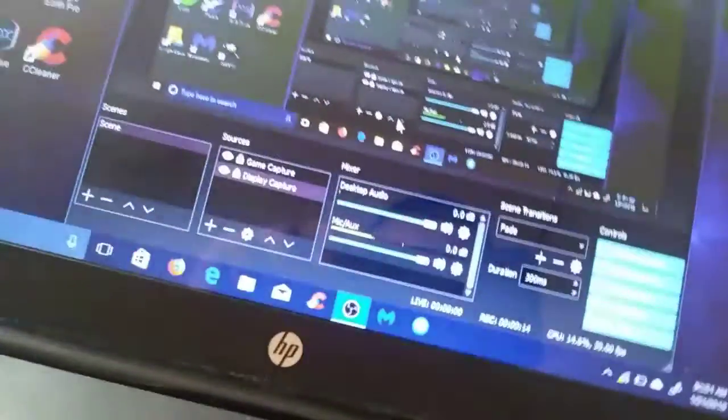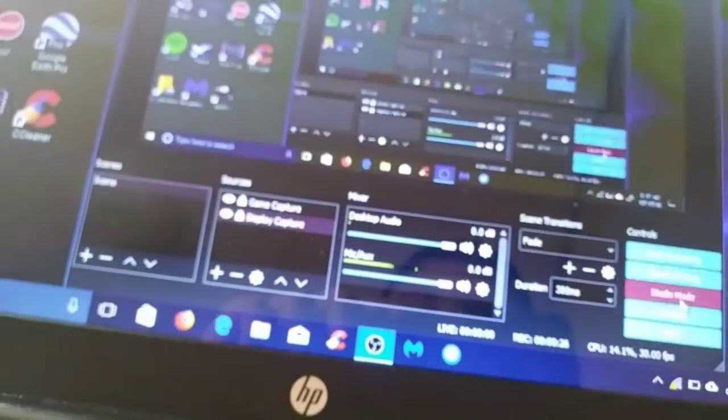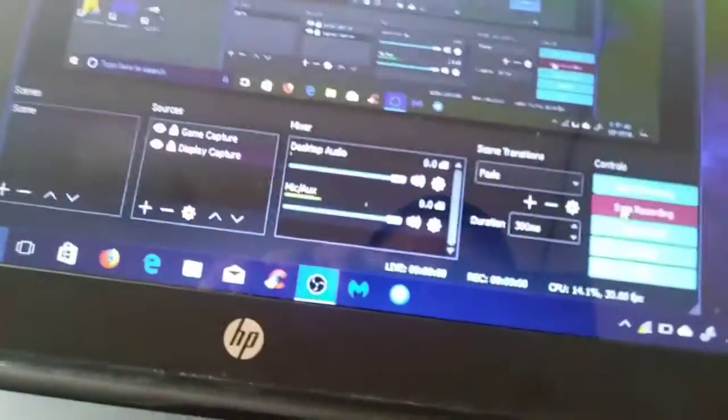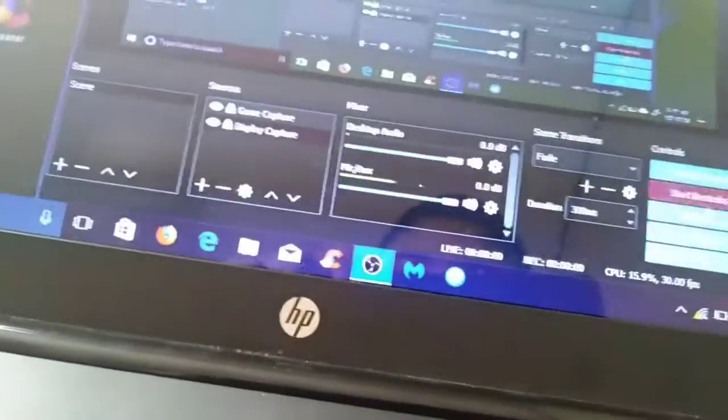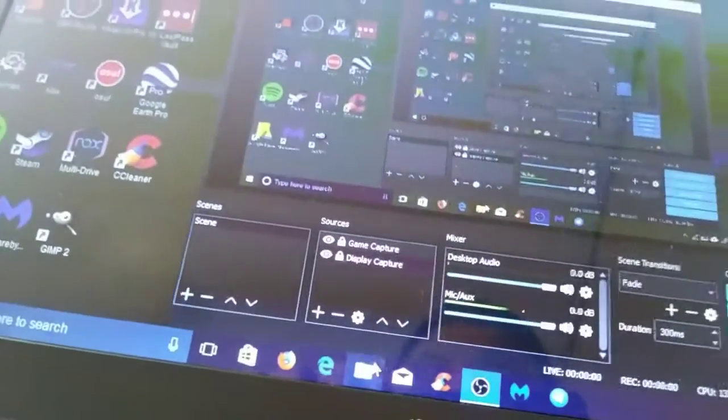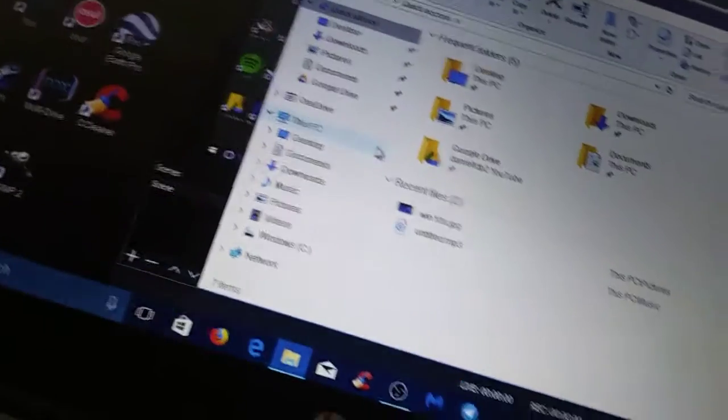Now, OBS is not just designed for only advanced users, but it is also designed for users with a good PC. Like for example, if you have a bad PC, then it's not going to record right, because you're going to have to find a video called best OBS settings for a bad PC in order to get the quality to be better. And once you're done recording, click stop recording, and it should stop. And then you're going to head over to your library and find the video you recorded.